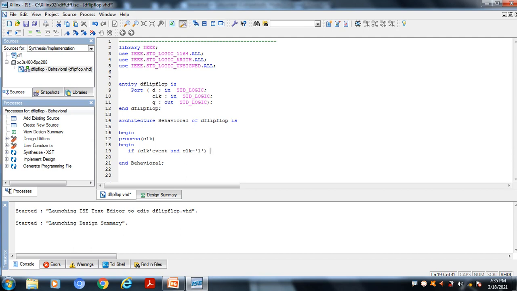So the construct of if else will be: if condition then statements. Here the statement is that the input will be assigned to the output. So Q assignment operator D. Now I have to close the if statement using end if, and similarly I have to terminate the process statement using end process.